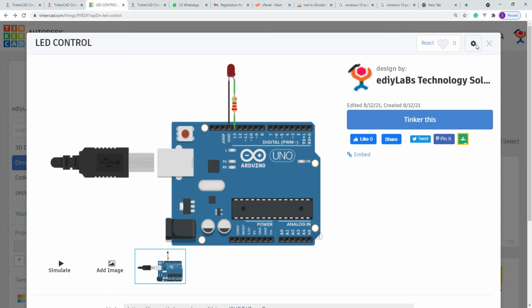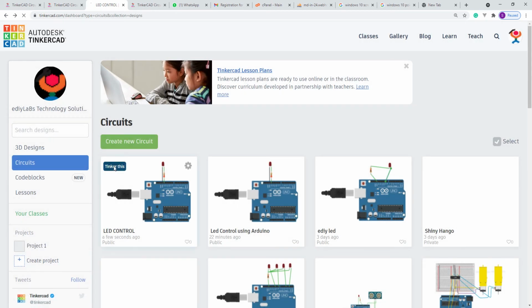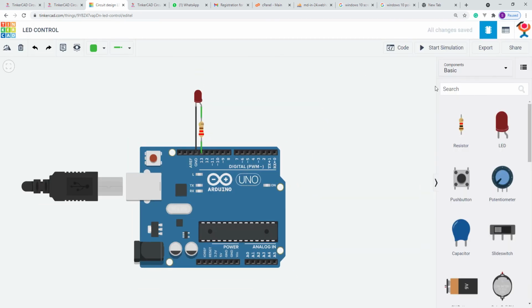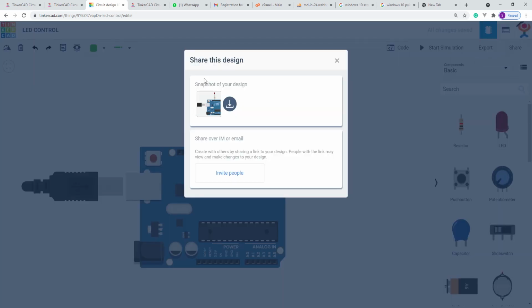Here you can see the project is there, or else you can click Tinker this. See, the thing which you have done is over here. On the top right corner you can see Share with your people. The first thing is to snapshot your design. That is the project screen which we need.